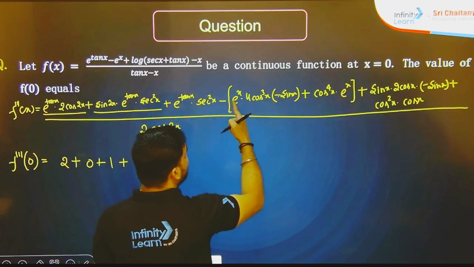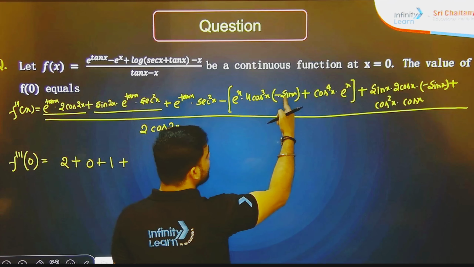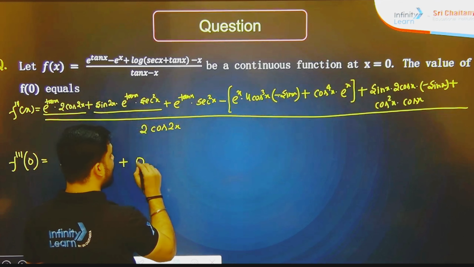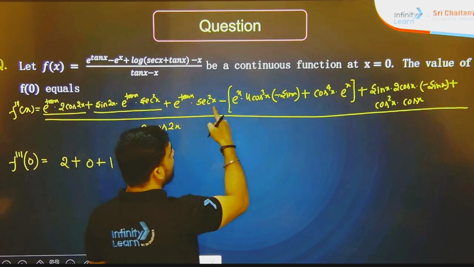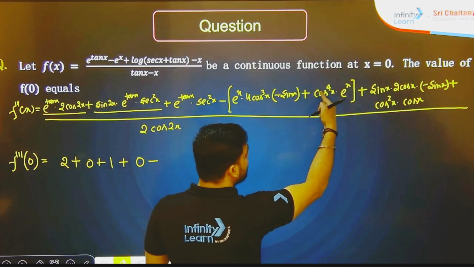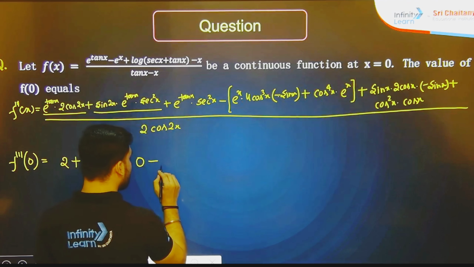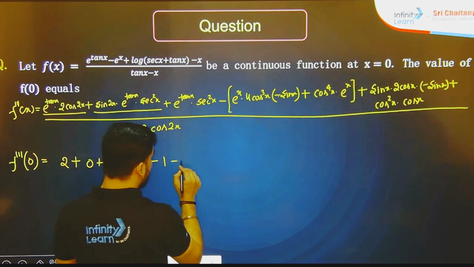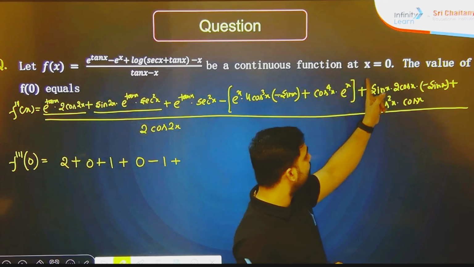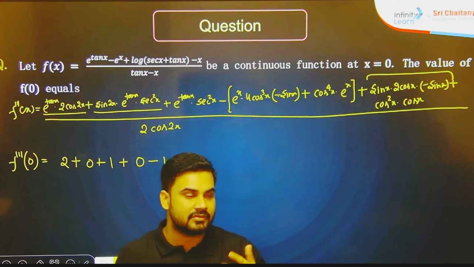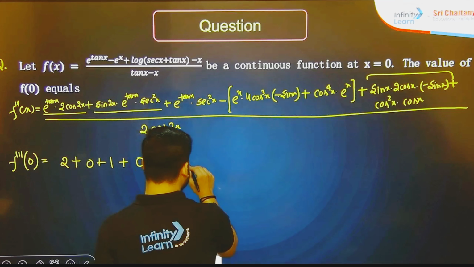Here e to the power x, but you know this is sin x, so because of sin 0 everything will become 0, and this is negative cos 4x, so it is cos 0 to the power 4, 1, e to the power 0, 1 dot 1, but this time it is negative. Now again if you see this term, there is the presence of sin 0 which is going to give you 0 only, so I am going to write 0.